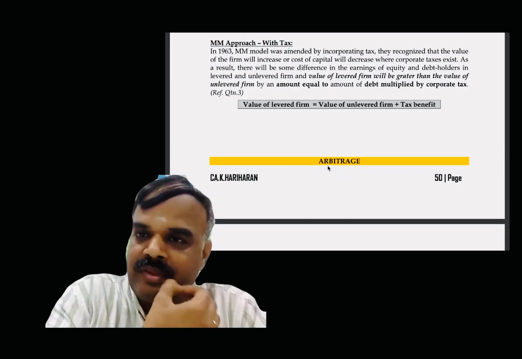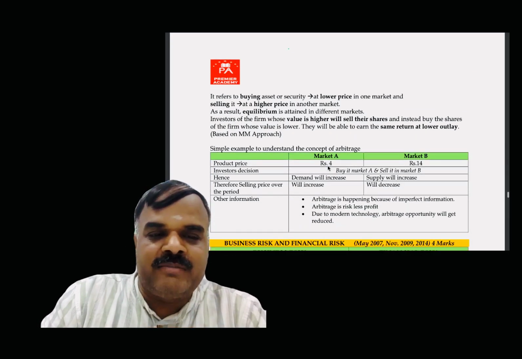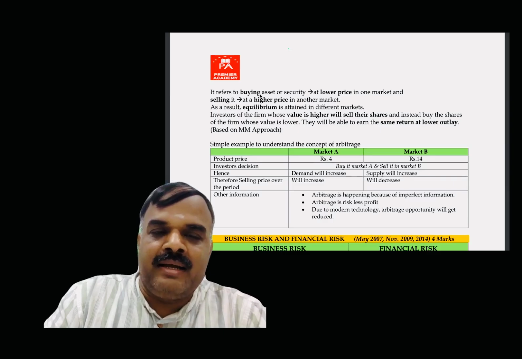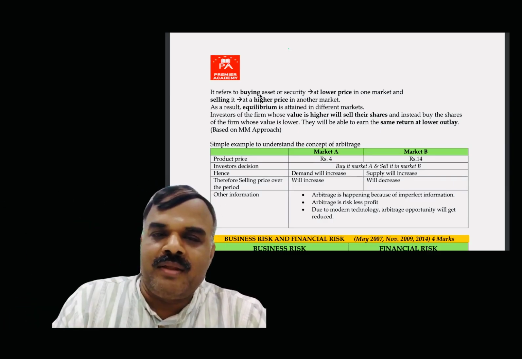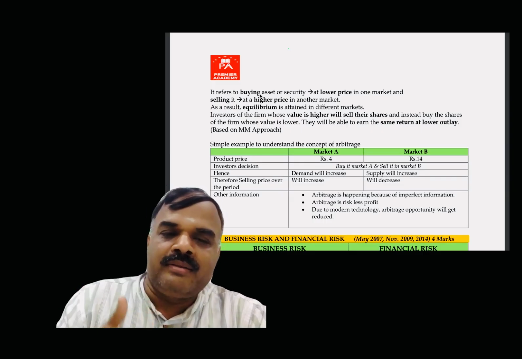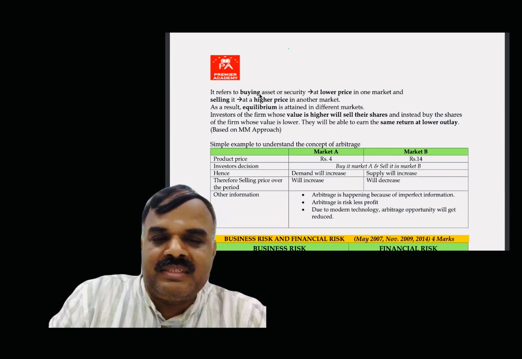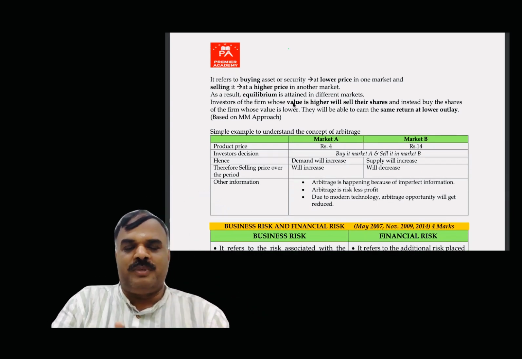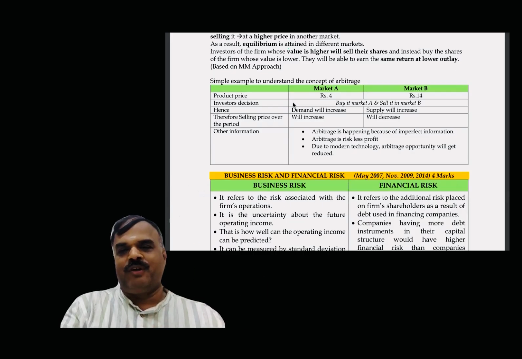We'll solve it. Arbitrage process, we have explained: where the security value is less, that we have to buy. Where it is high, that portion we can sell. Which one you have to buy and which one you have to sell. Clear? So that equilibrium concept is called the arbitrage process. That's a proof on the way of solving the problem.